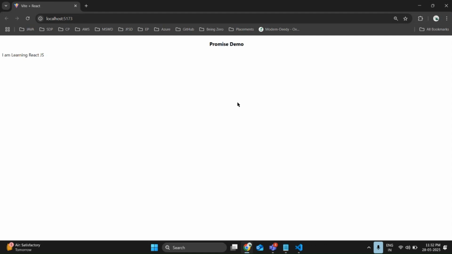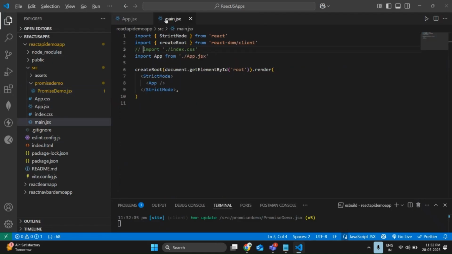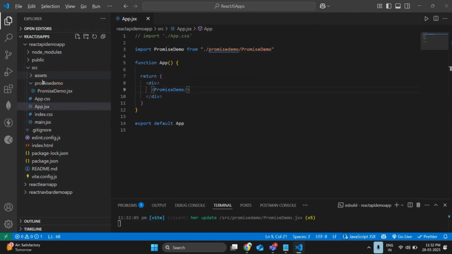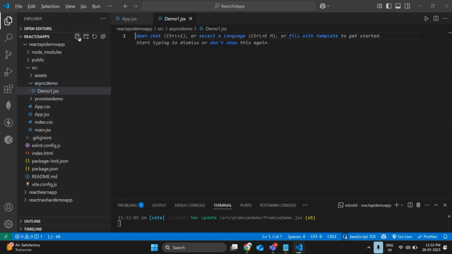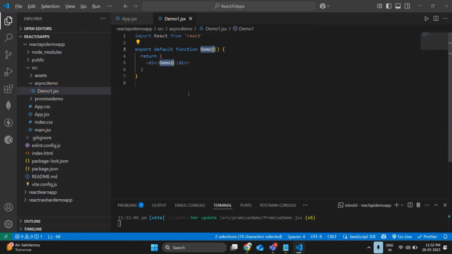So let me discuss the async concept now. Okay, async concept. Let me close this main thing and create one new folder. Under src, click on folder, async demo. Under async demo, please create demo1.jsx, RFC.